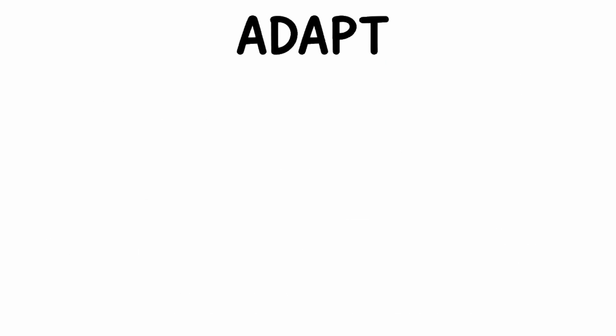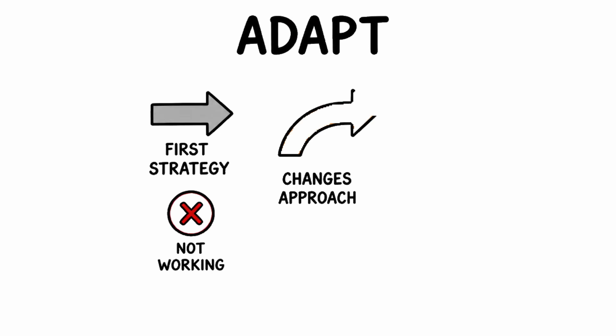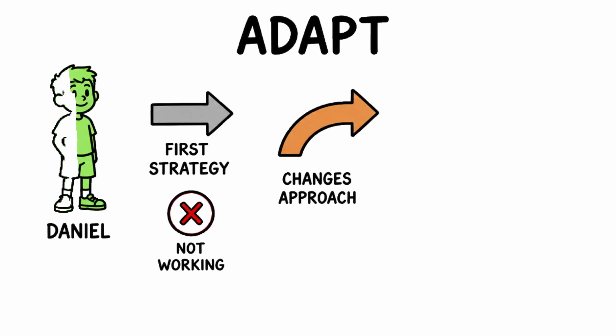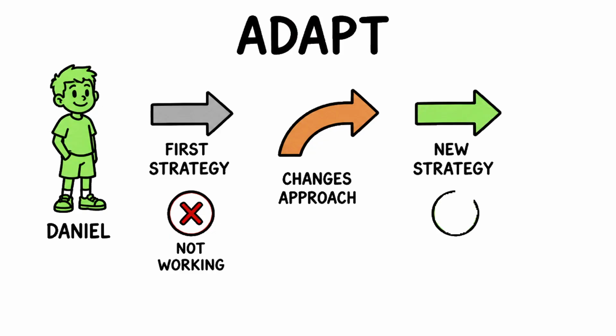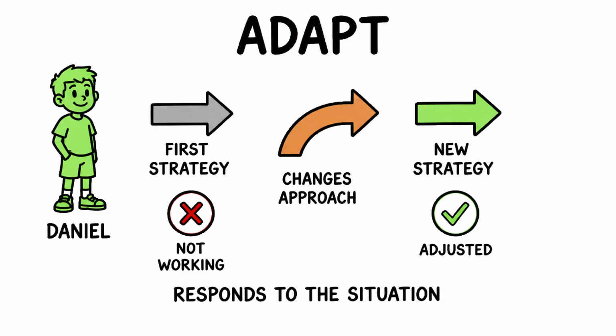The second ability is adaptation. When the first strategy fails, the learner changes approach. Daniel tries one path, notices it is not working, and adjusts. Adaptation is intelligence responding to what the situation demands.